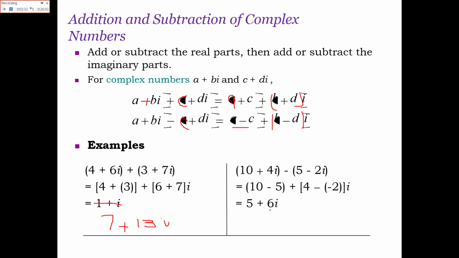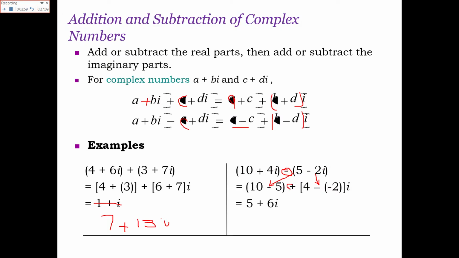One thing is important here: while you are subtracting the complex numbers, the sign that is used for the subtraction you will use inside the parenthesis, to subtract the real part and to subtract the imaginary part.